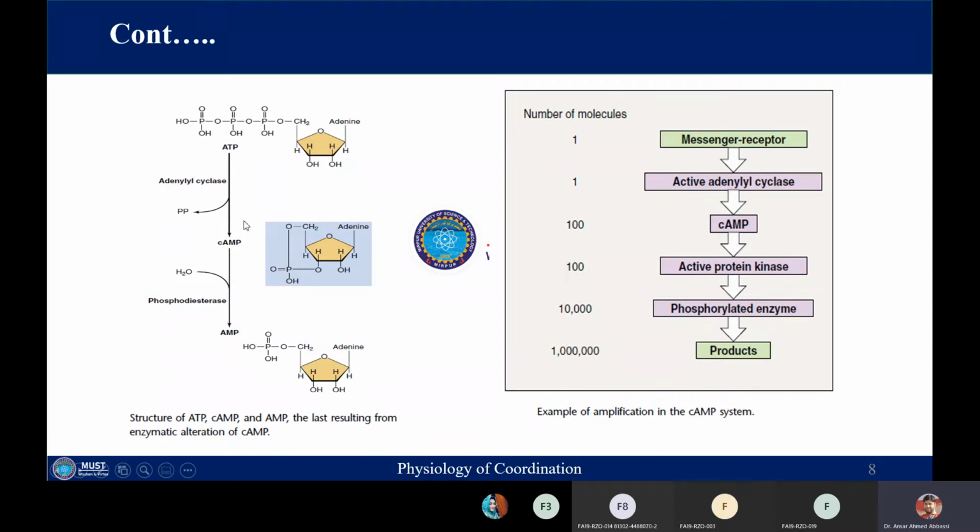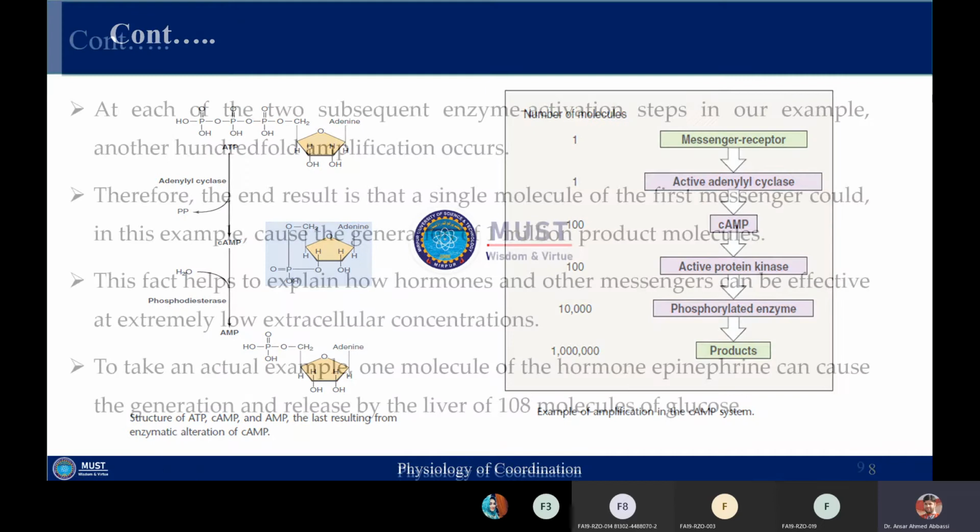Then this ATP is converted into cyclic AMP by the enzyme adenylyl cyclase, and later, once it has generated a sufficient number of cyclic AMP, these cyclic AMP molecules are enzymatically converted into AMP, which is simple or non-cyclic adenosine monophosphate.